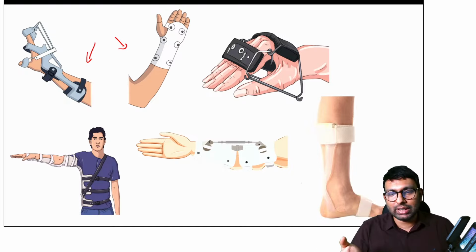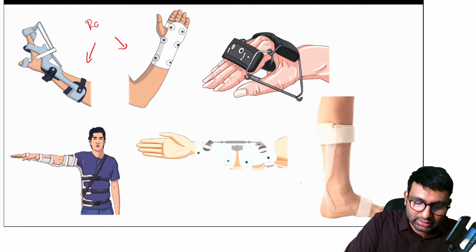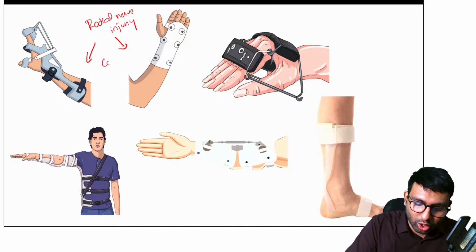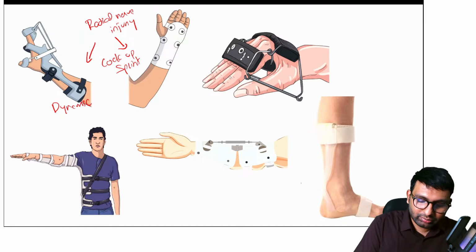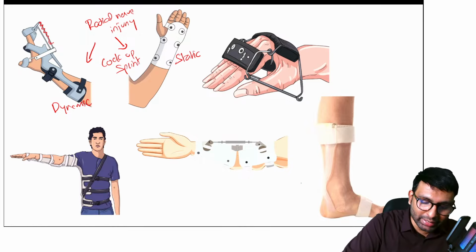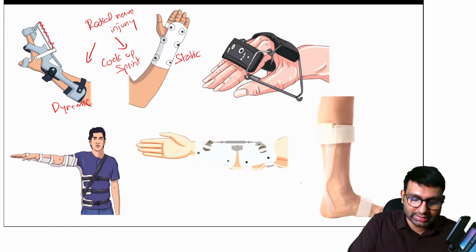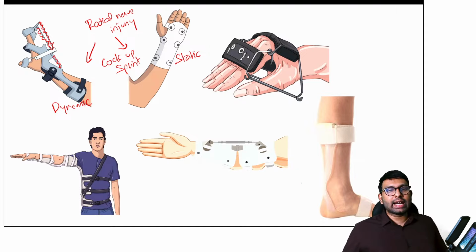This is not possible in which type of injury? It is not possible in radial nerve injury. So this is used in radial nerve injury. And what is this brace called? They are called cock-up splints. Two types are there. This is dynamic. This is static. Dynamic because it has these movements, so it will always cause these movements. That is why it is dynamic. You can see wirings are there, no? So this is dynamic and static cock-up splint.